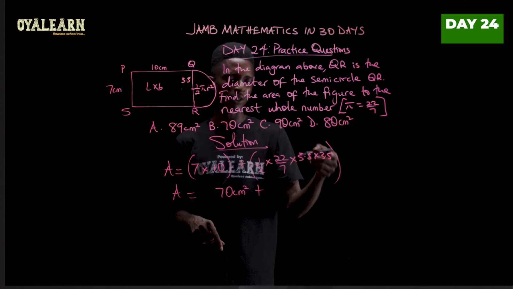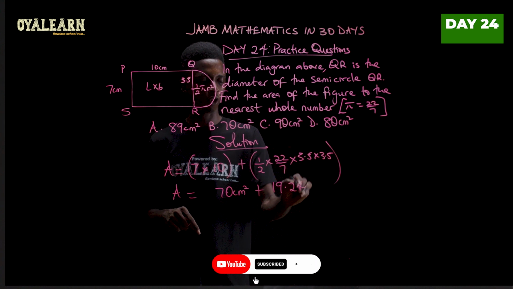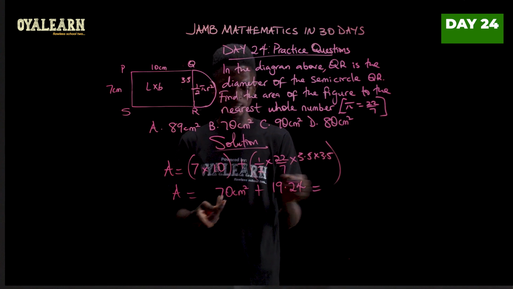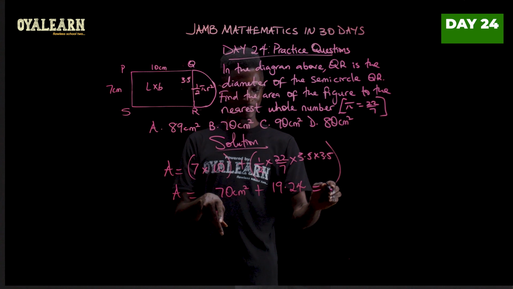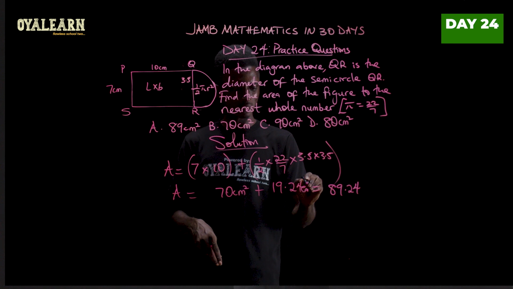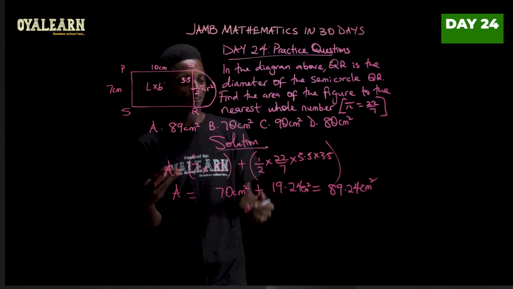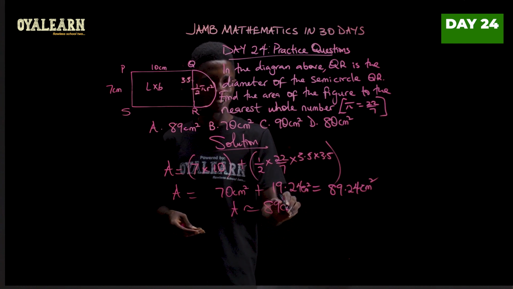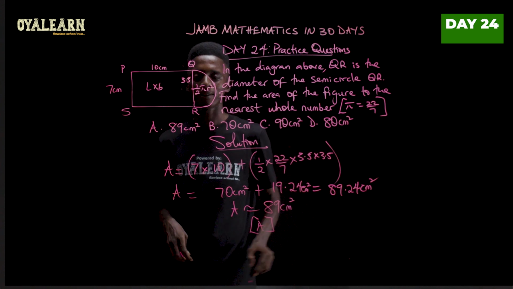Now, when we resolve this with the calculator, you're going to get 19.24, some other digits. So I've just done this to 2 decimal places. When we add these two together, we should have 89.24. Remember, this is also in centimeters squared. Now, the question says to the nearest whole number, so area is approximately 89 centimeters squared. So the answer is option A.